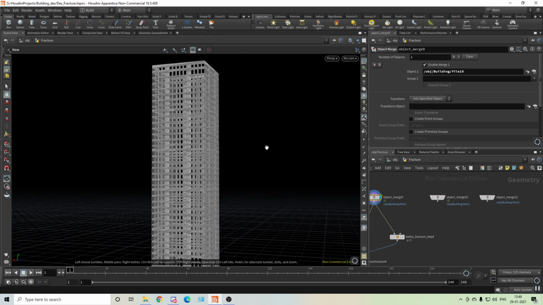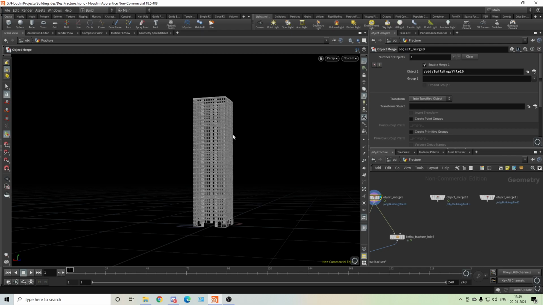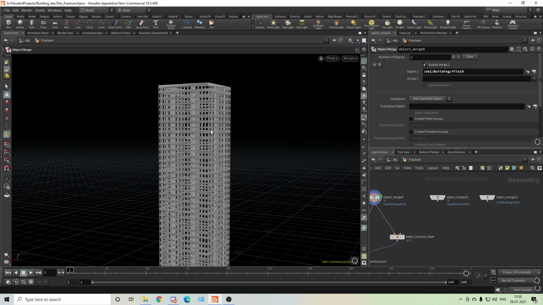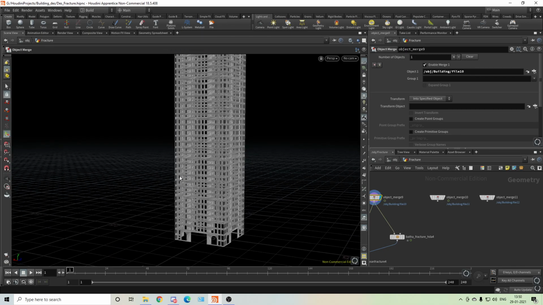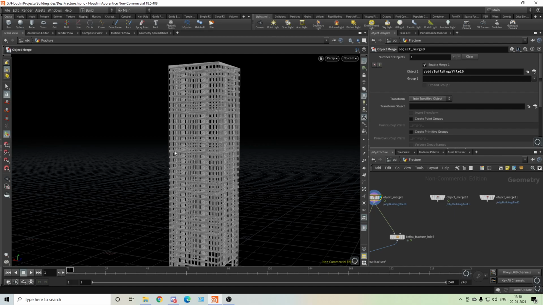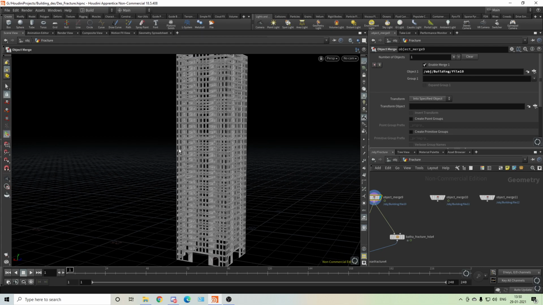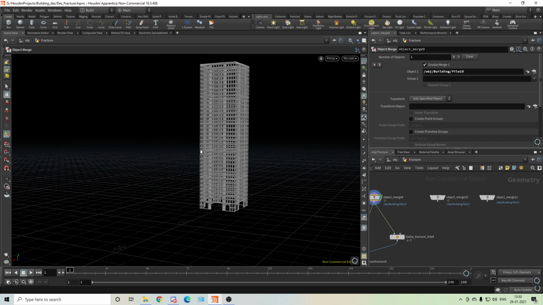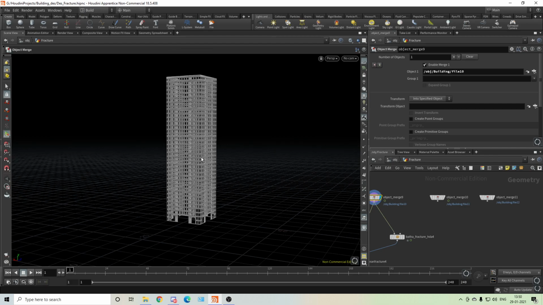So you have to know how to manage your work, how to do smart work. In this one I didn't think that okay, I have to do one blast here, one blast here, one blast here, like that. I'll put one force here. At that time I'll use random, because I'm creating a procedural thing. So this is procedural work. I'll create a building, and I'll randomly put some points in that. It will automatically create the sphere and create the effect. So you can just create a seed button. You can change the seed and the blast will change. That is called procedural, and this is not a movie thing. But when you work for a movie, you have to do these things.